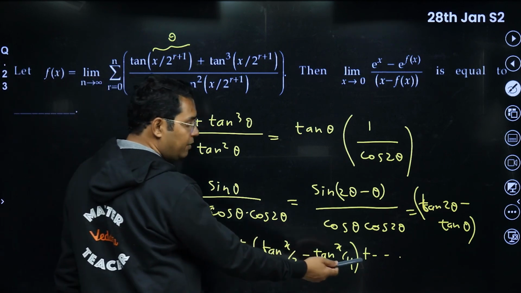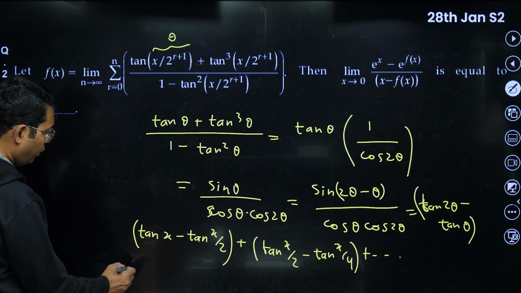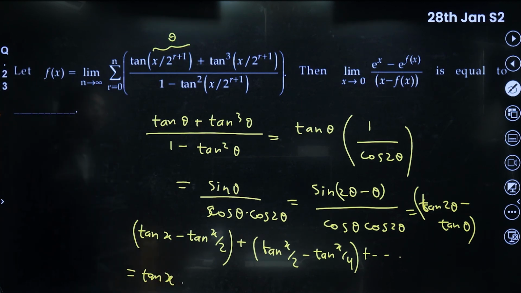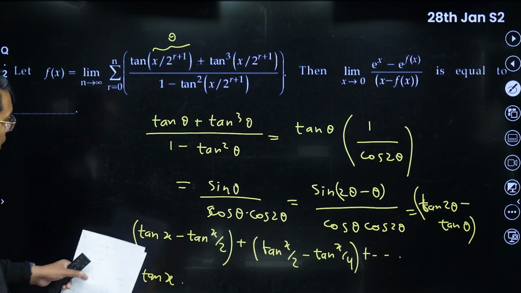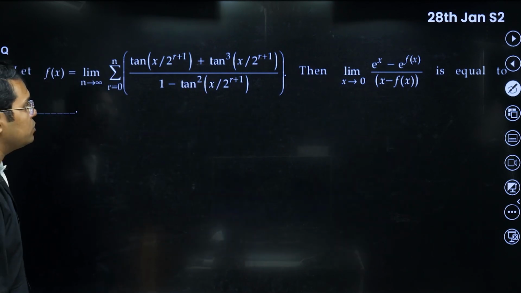So the last tan will become actually 0 because x upon infinity will be 0. So that will be 0 only. So here what we are getting is just tan x. We are getting tan x. Now we will use this f(x) as tan x in that limit and we will get the answer. I think that is not difficult.